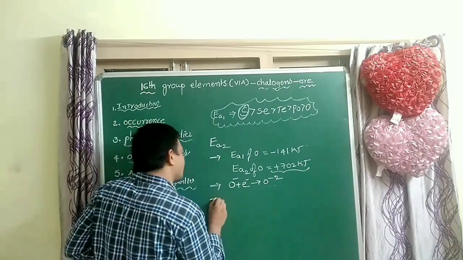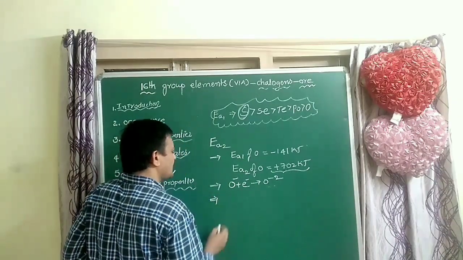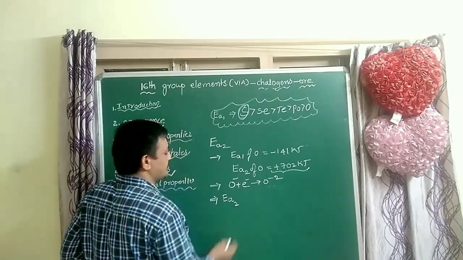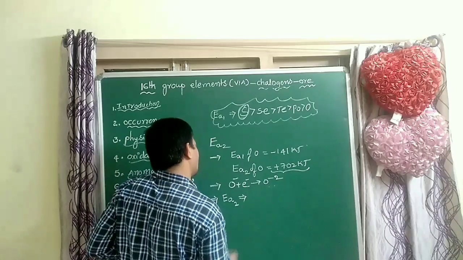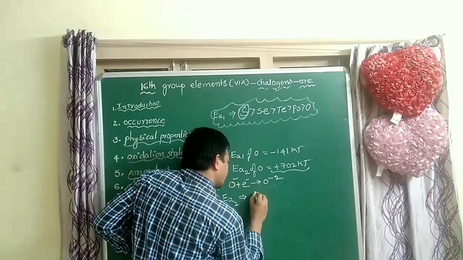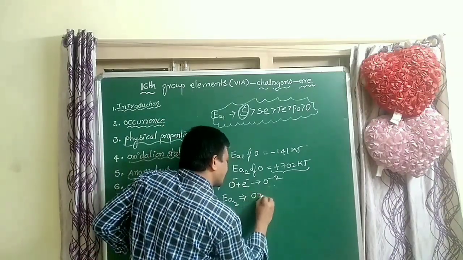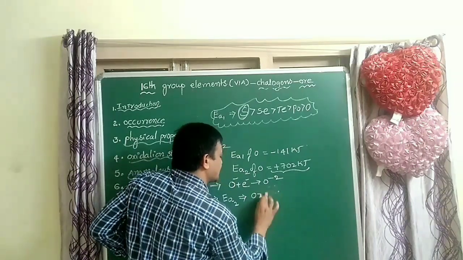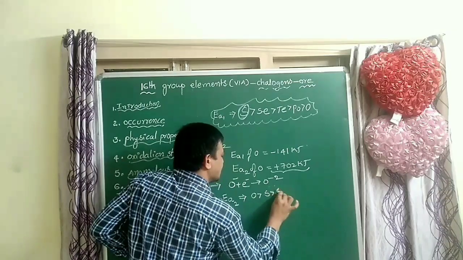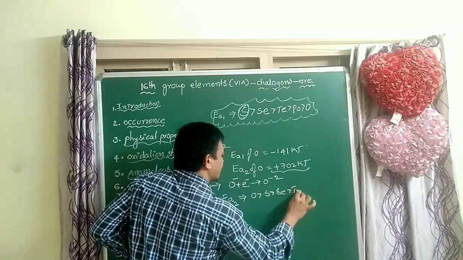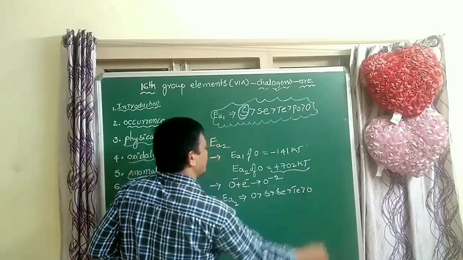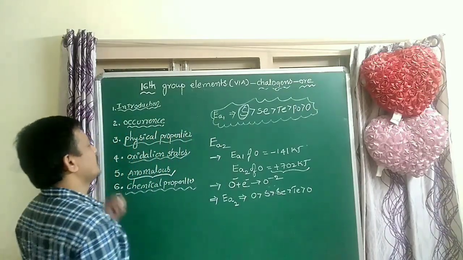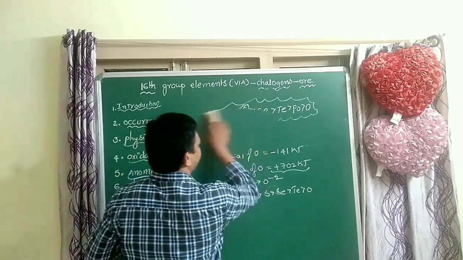So, the order of second electron affinity of the 16th group elements: oxygen is greater than sulfur, sulfur is greater than selenium, selenium is greater than tellurium, tellurium is greater than polonium. This is a very, very important order, students. So next, go to electronegativity.